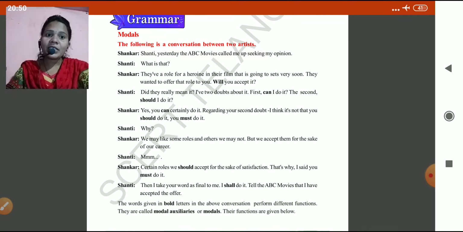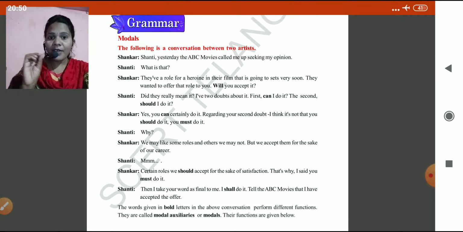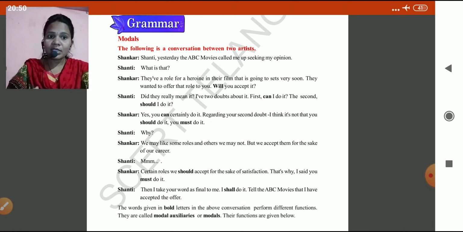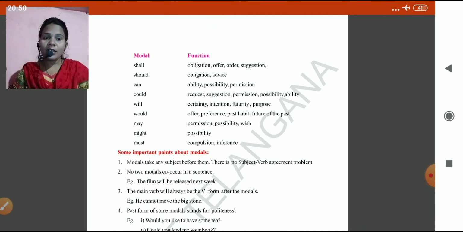The words given in bold letters in the above conversation perform different functions. They are called modal auxiliaries or modals. Their functions are given below. Shall: obligation, like rules and regulations, compulsory, offer, order, suggestion. Should: obligation, advice. Can: ability, possibility, permission.